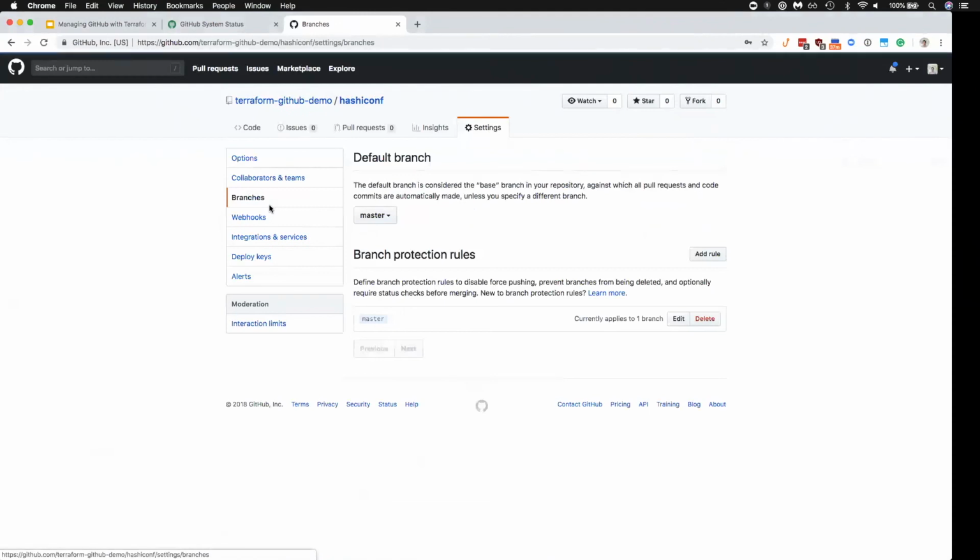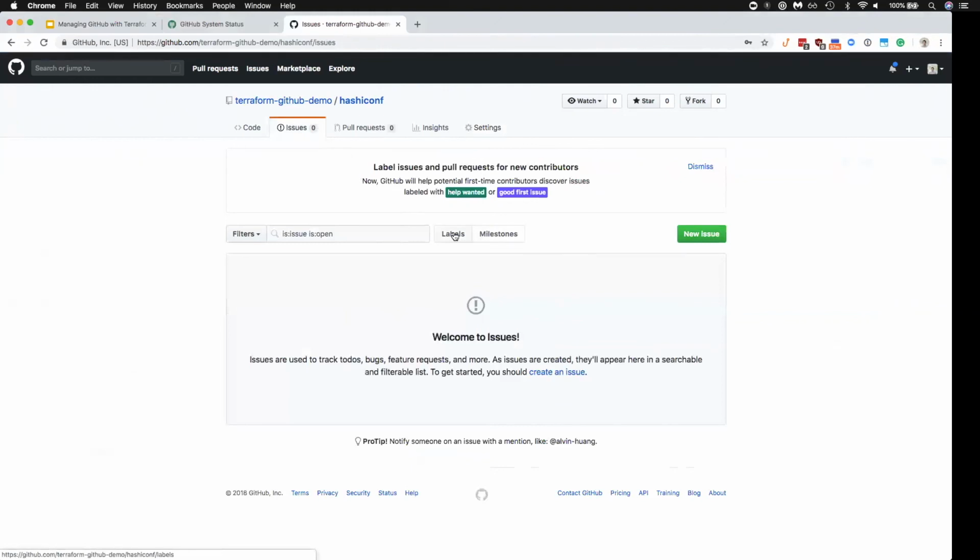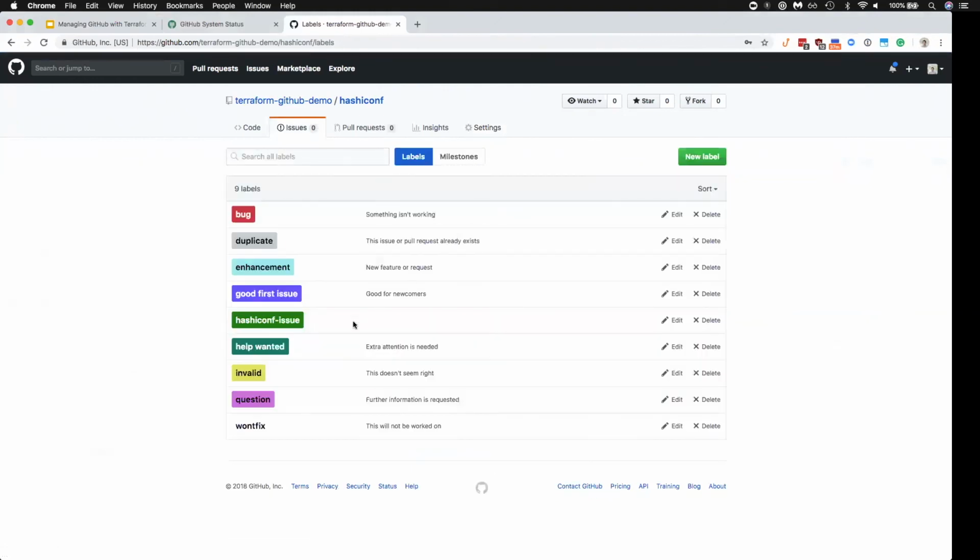And if we look at the branches, we can see that there's a branch protection rule here for the master branch. And if we look at the issue labels, we can see that there's HashiConf issue here that we've created with Terraform. And this allows you to standardize your repository configs across your whole organization.